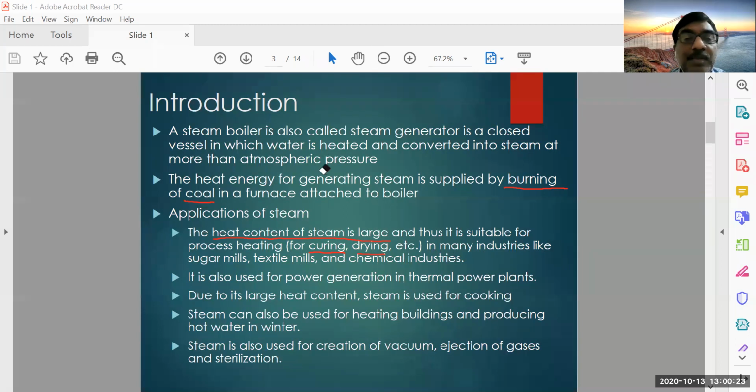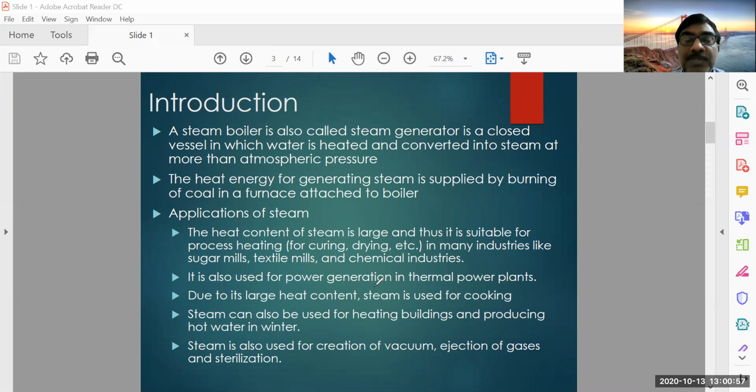So this is a very, very important thing, because unless you know the applications and advantages of steam, it will not appear whether whatever we are studying is relevant or not. So first you have to understand the basic things. It is also used for power generation in thermal power plants. This you already know, because there are many power plants which are based on steam turbines.